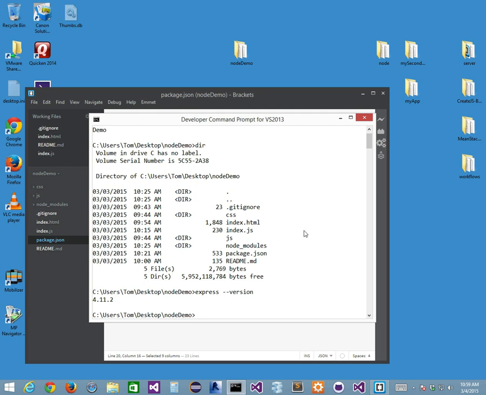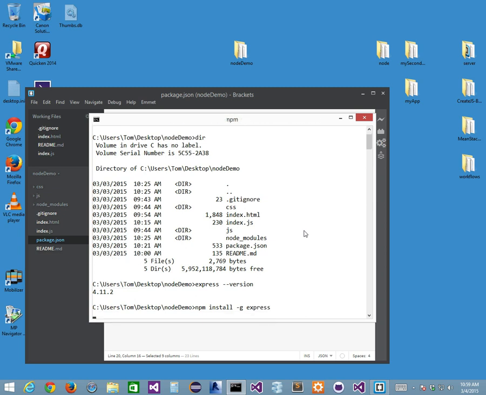Chances are not, right? And the way, of course, to do that is do this. Let's do it together, so you have it like I have it. This is one of your requirements for using Express, by the way. So you go npm install -g express. Okay? When you do that, you issue that command on the Windows machine.